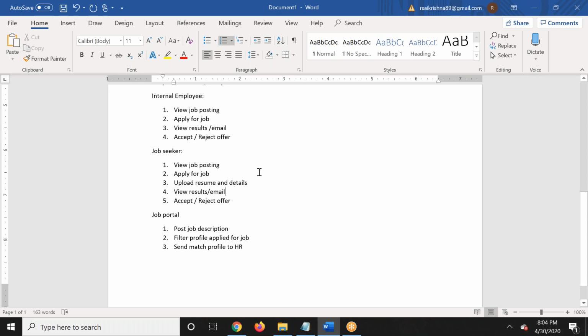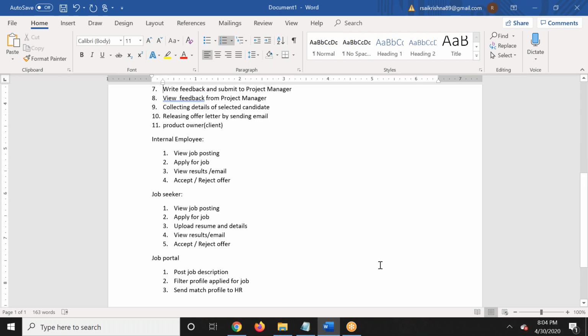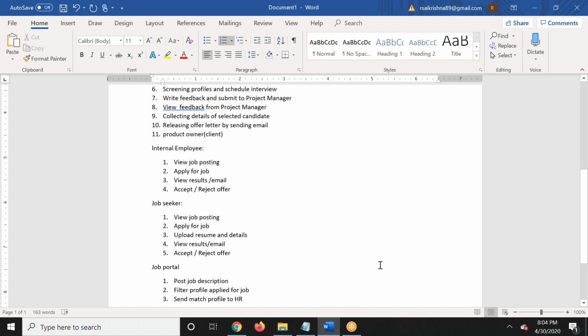So what I'm expecting is what exactly the functionalities that each of the users would be doing by using this system. The major functionality should be fine because all these functionalities obviously subsequently lead to the next things. So the major functionalities that you put down, so the internal employees view the job posting, apply for the job, so view the results. So view the job posting and apply for the job. So probably we can put under one single statement: look for the job posting and apply for the job. So that can be put under one thing.